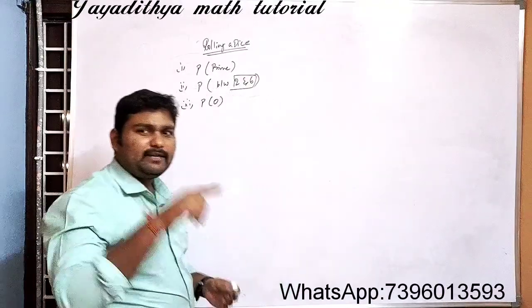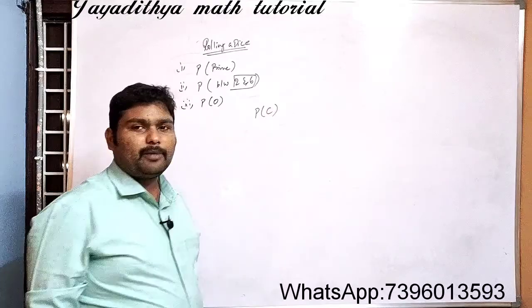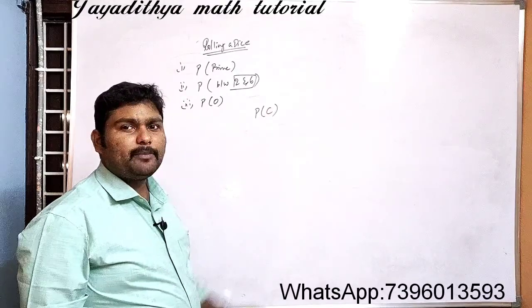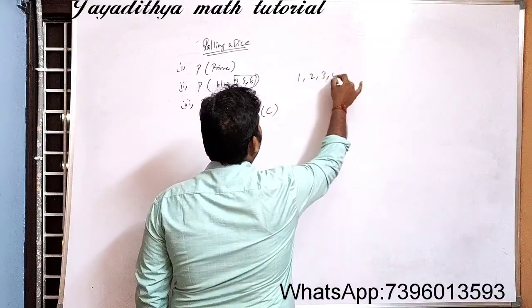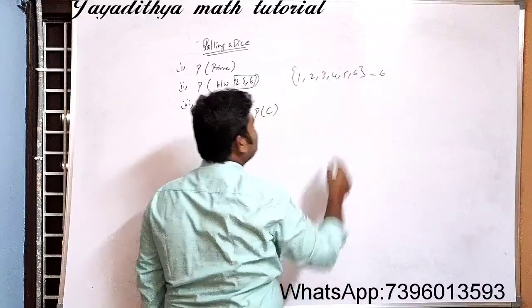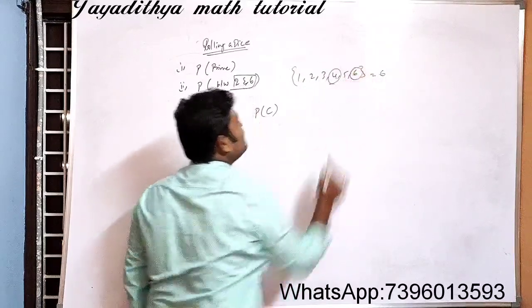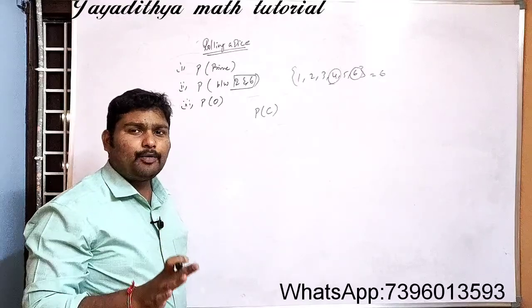And let us see one more condition also. What is the probability of getting a composite number when we roll a dice? So see here, what are the outcomes? 1, 2, 3, 4, 5 and 6, right? Total are 6. What are the composite numbers here? 4 and 6 are the only composite numbers.